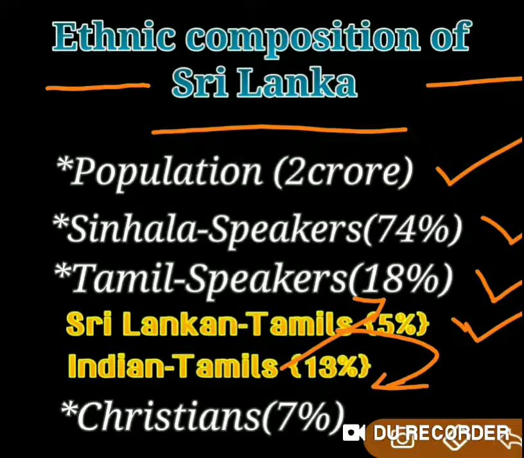And there is one more community, that is Christians. Christians are about 7% of the total population, who speak both Tamil as well as Sinhala. So Christians speak English, they speak the Sinhala language, and also they speak the Tamil language. So this is the total ethnic composition of Sri Lanka.